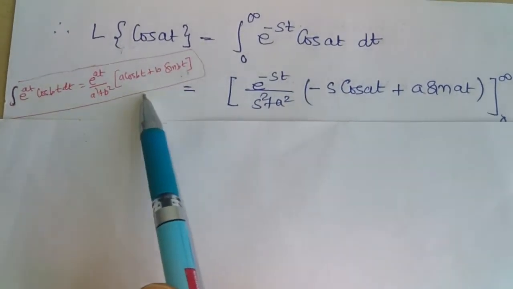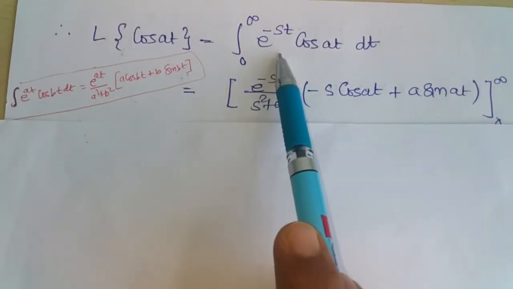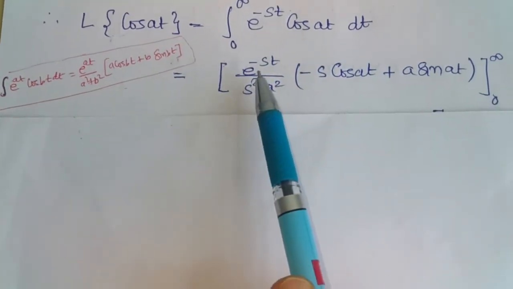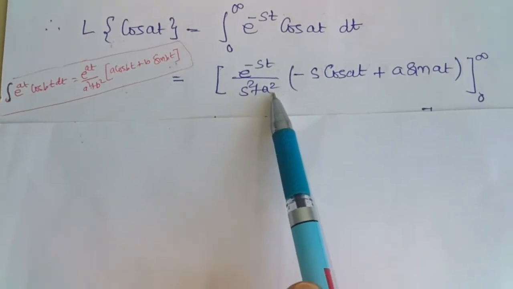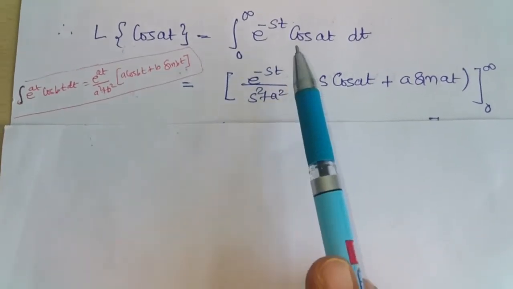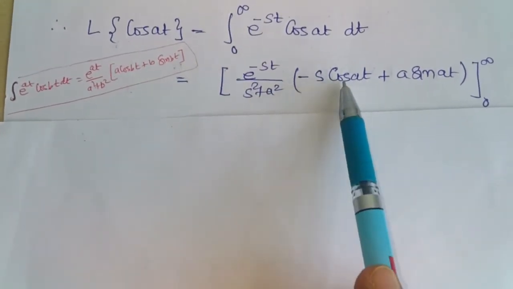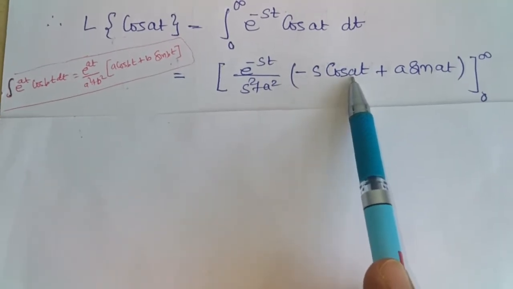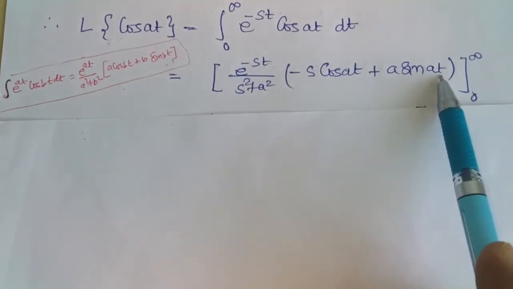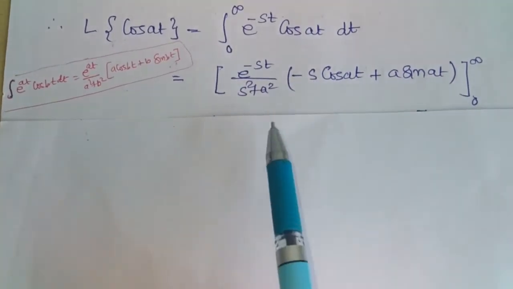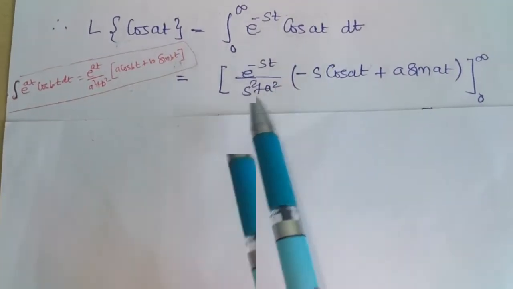So using this formula, the integration of this expression gives e raised to minus st upon s square plus a square multiplied by (minus s cos at plus a sin at). So this is the integration of this expression.